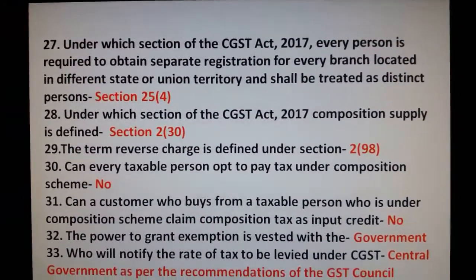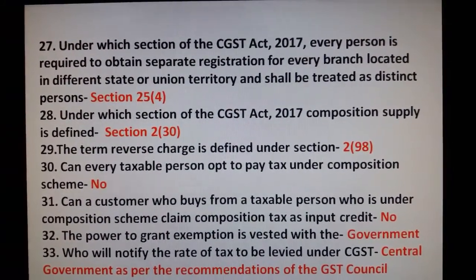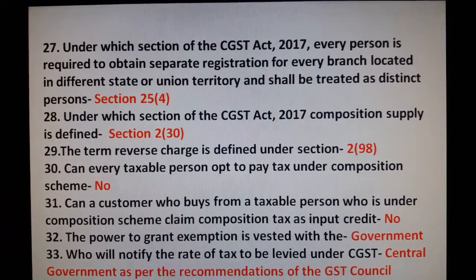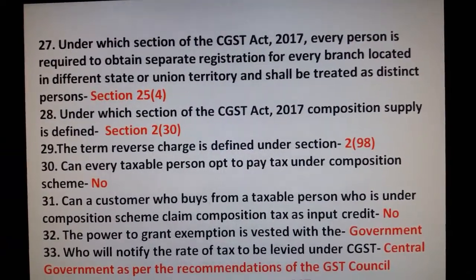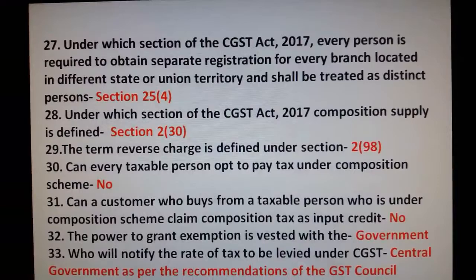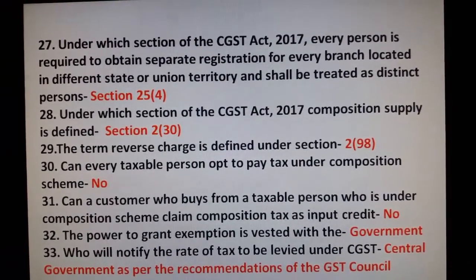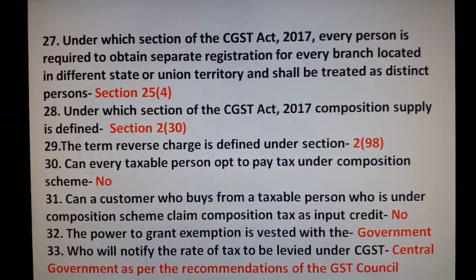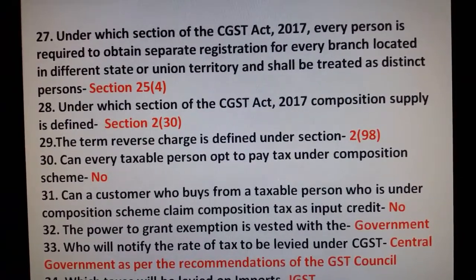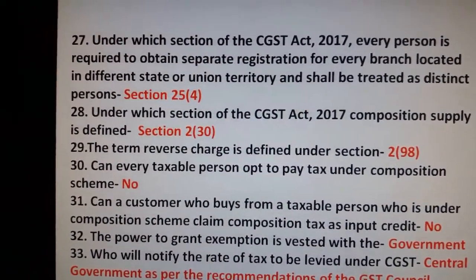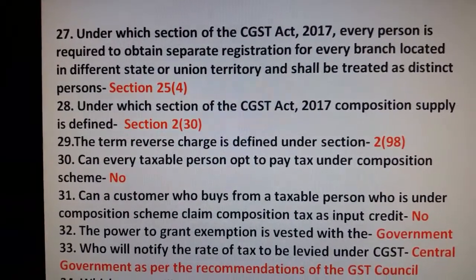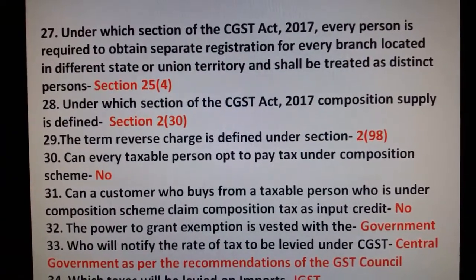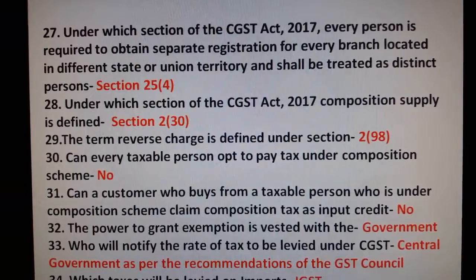Question number 27. Under which section of the CGST Act 2017 is every person required to obtain separate registration for every branch located in a different state or union territory, and shall be treated as a distinct person? Section 25(4). Under which section of the CGST Act 2017 is composition supply defined? Section 230. The term reverse charge is defined under section 298.